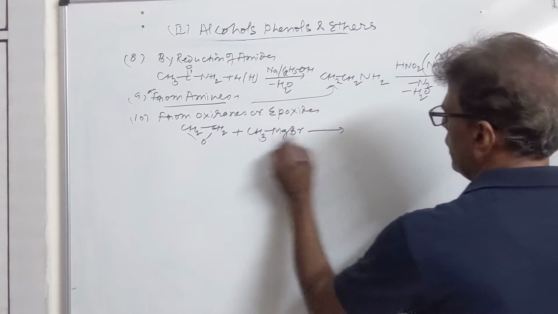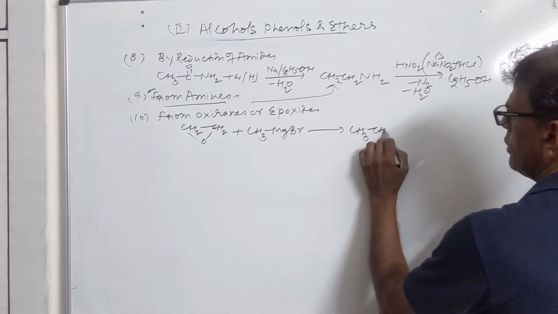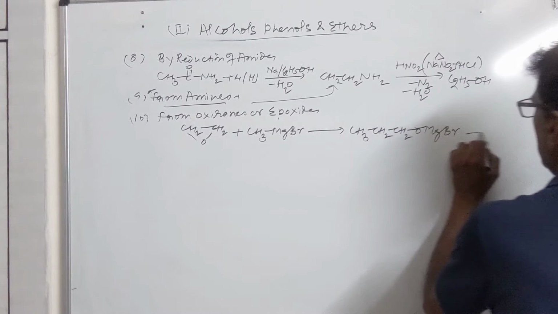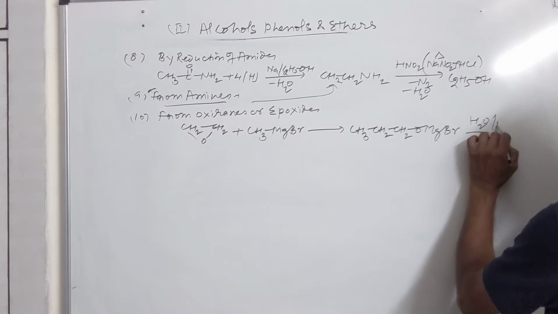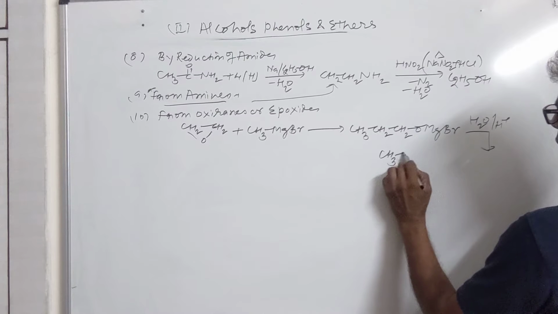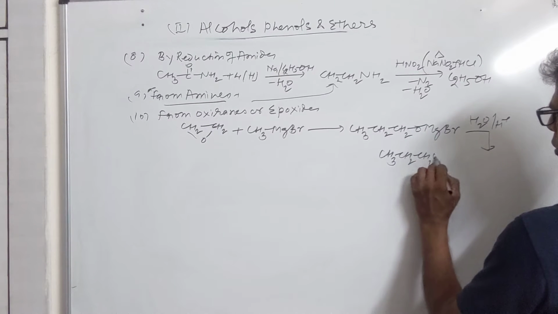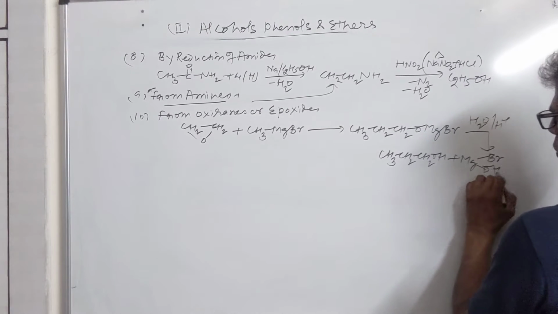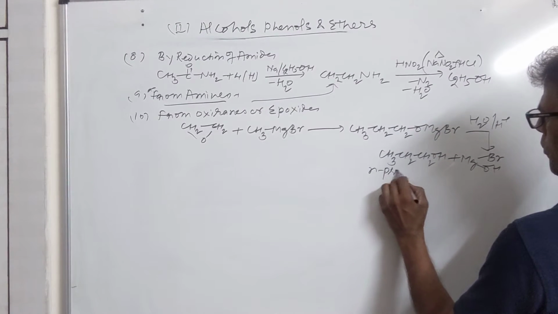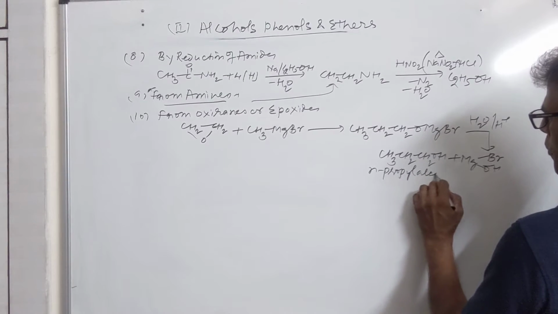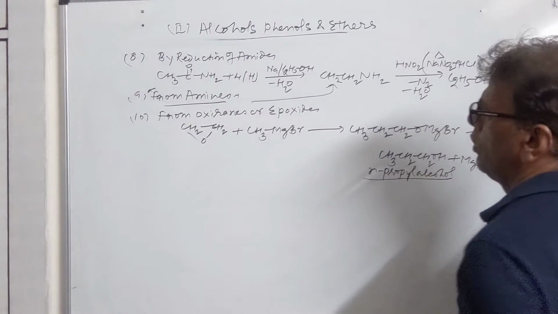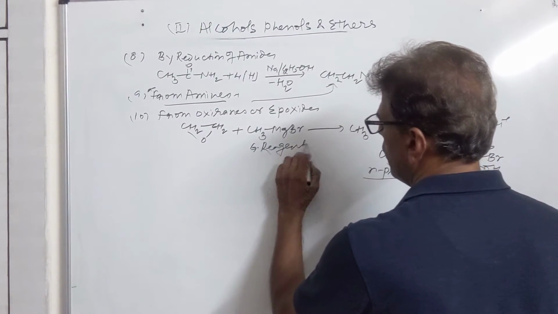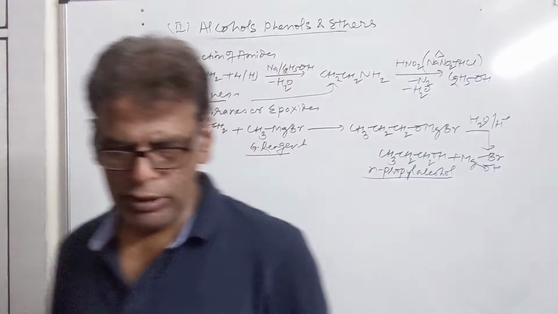Then this Grignard reagent will break this linkage, OMgBr. Later on it is hydrolyzed, acidic hydrolysis is there. We get CH3CH2CH2OH plus MgBrOH. This is n-propyl alcohol. So this is Grignard reagent. So oxidane can be changed into alcohol.